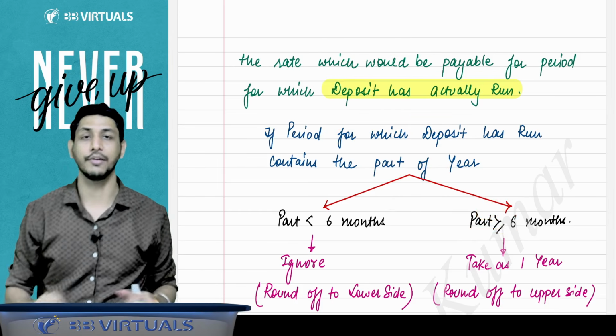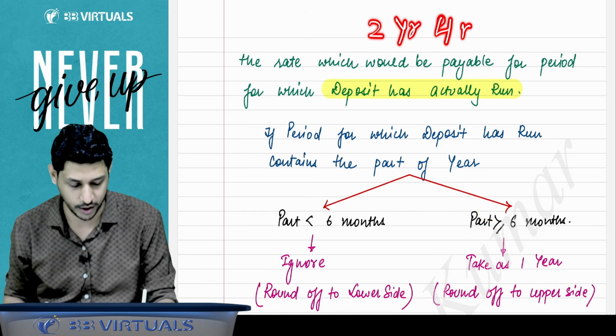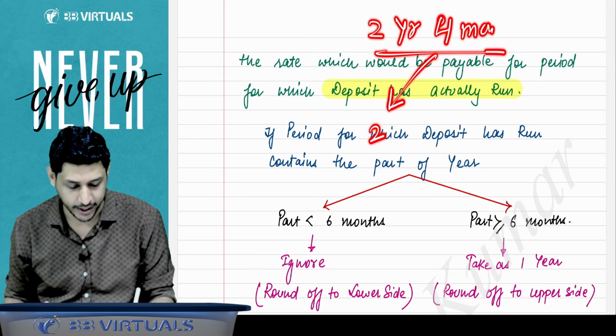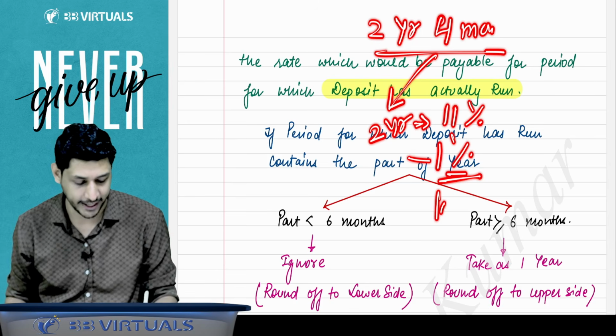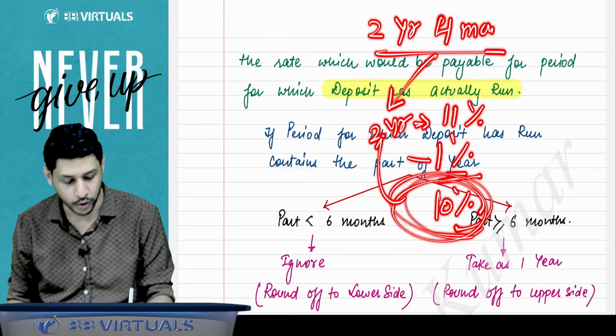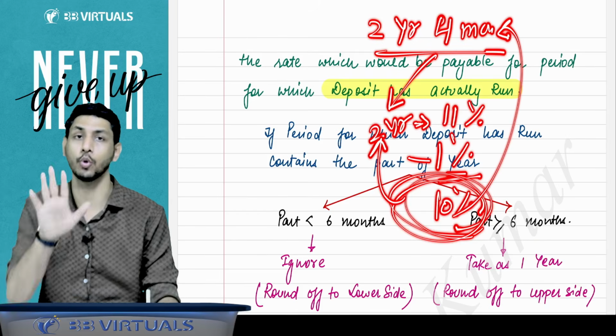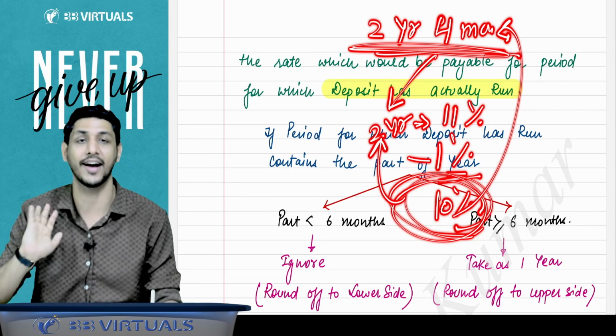Sir, I have one more question. Suppose that person comes after 2 years, 4 months. Okay, so you are saying the 2 year rate will be applicable. Yes, that is 11%. From that 1% interest will be deducted. Okay, 10% he will be getting. So is the 10% interest for 2 years or 2 years, 4 months? 2 years, 4 months, because the amount was given for this period.